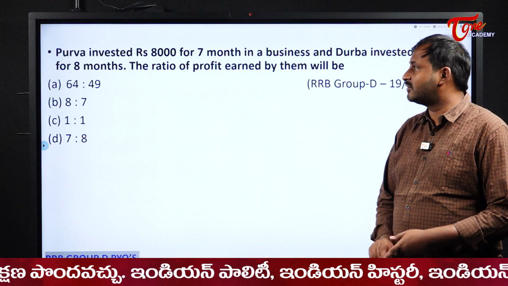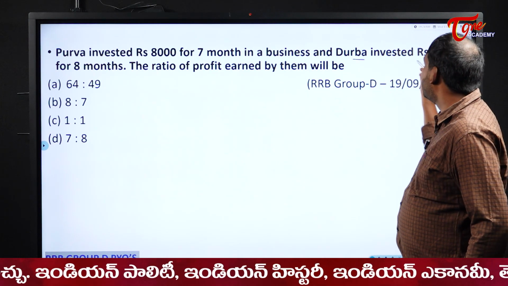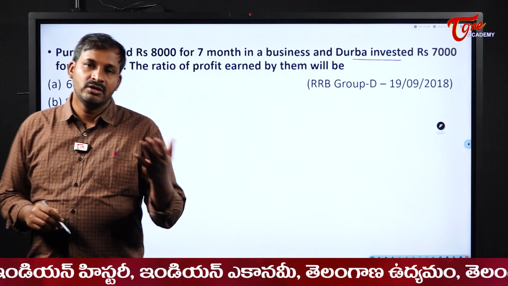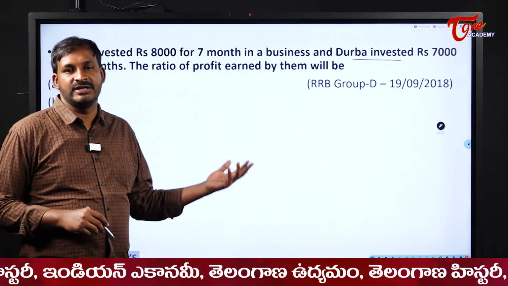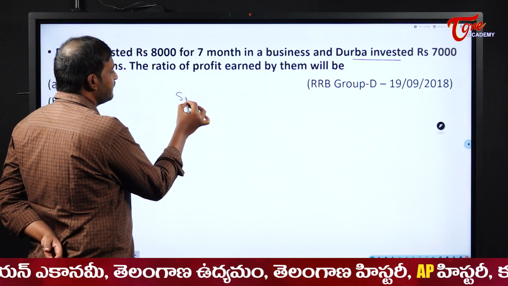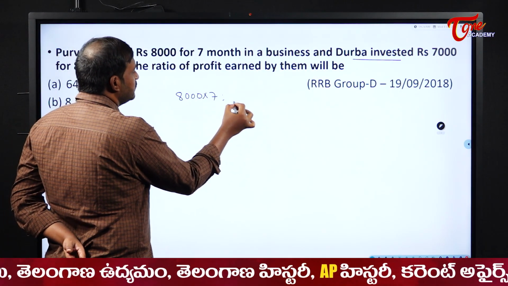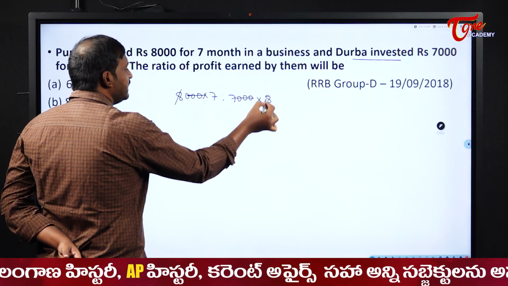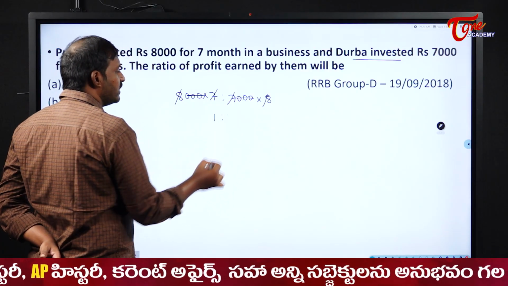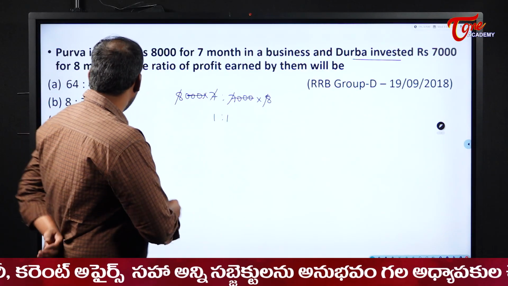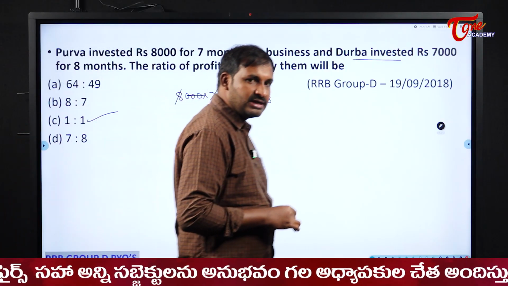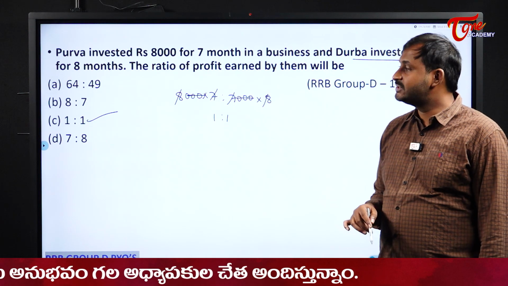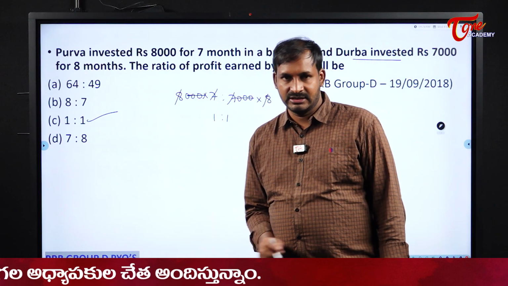Purva invested rupees 8,000 for 7 months in a business and Durba invested rupees 7,000 for 8 months. The ratio of profit earned by them will be. So this is a compound partnership, investment into time period. So 8,000 into 7 is to 7,000 into 8. So 2 zeros, 2 zeros, 8, 8, 7, 7. At last what you got? 1:1. 1:1 means they will divide the profits in the ratio of 1:1. They will share it equally. Okay, 1:1 means what, students? Equal share.